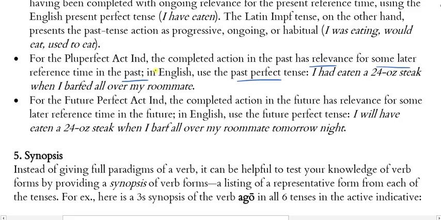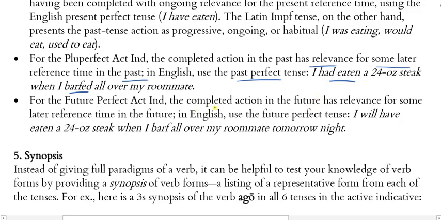So the barfing happened in the past, but the eating of a 24-ounce steak came before that time in the past. Before the barfing, I ate the 24-ounce steak, and it certainly has relevance to the point in time when I barfed, right? So I had eaten precedes the barfing. Both of those, though, are past tense from the perspective of the utterance itself.